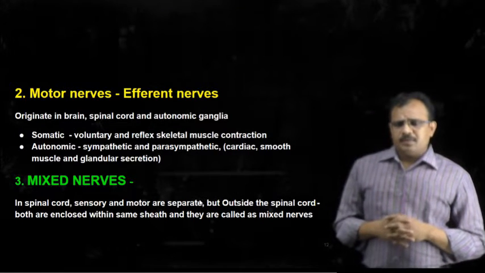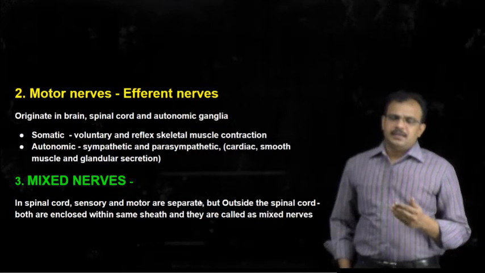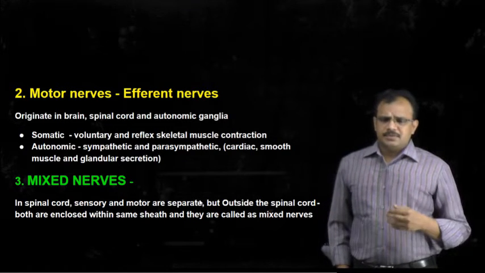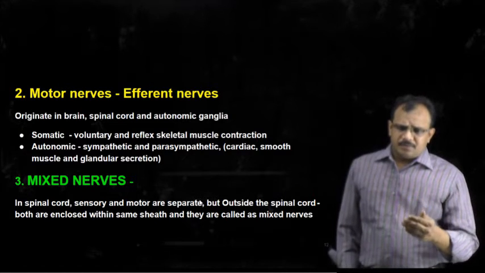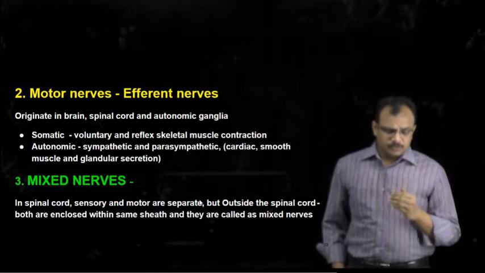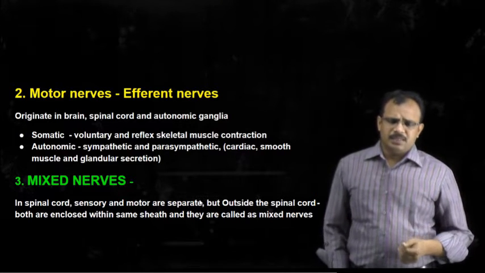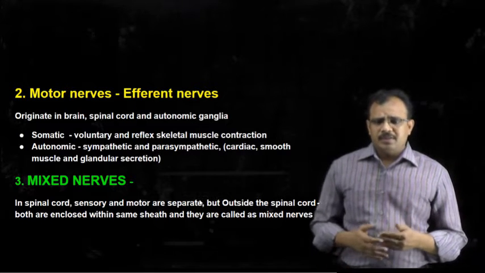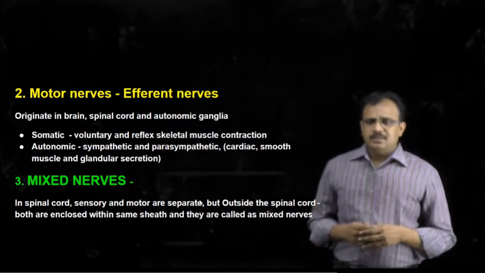Those neurons which carry impulses to the skeletal muscle are called somatic motor neurons or somatic nerves. And those neurons which carry impulses to the autonomic organs are called autonomic motor neurons. And these examples are sympathetic and parasympathetic nerves, which are involved in transmission of impulses to various smooth muscles or to various glands, cardiac muscles, etc.